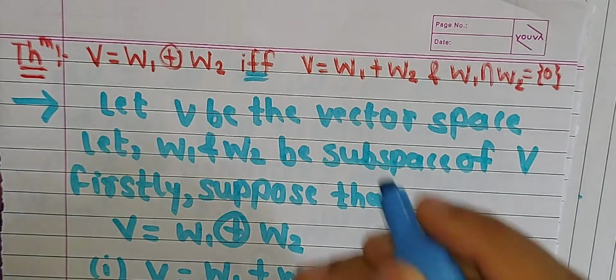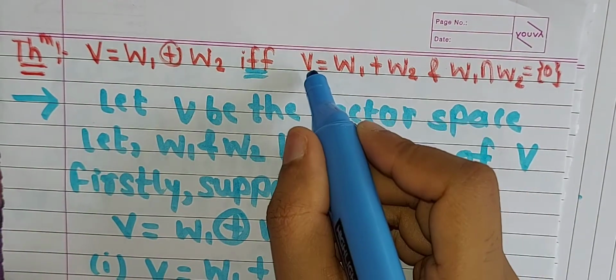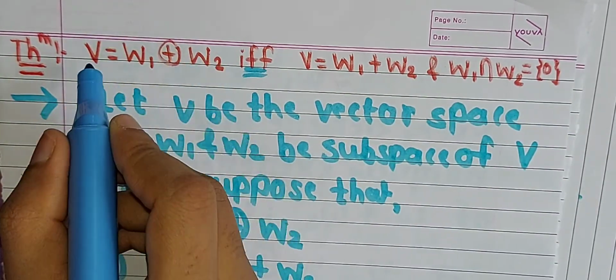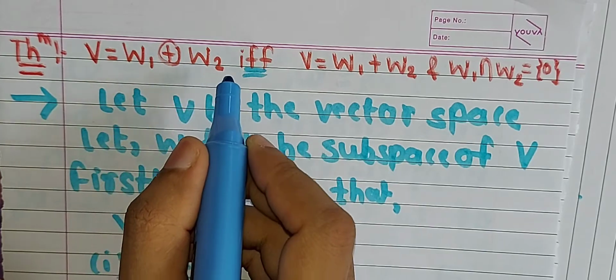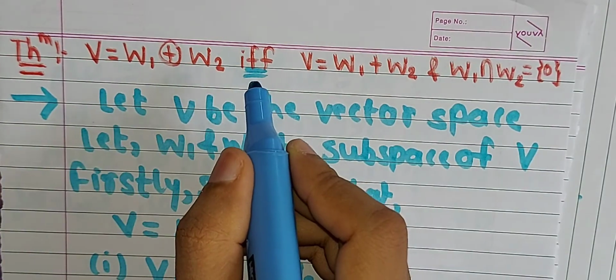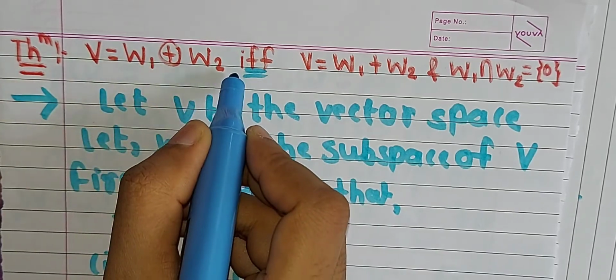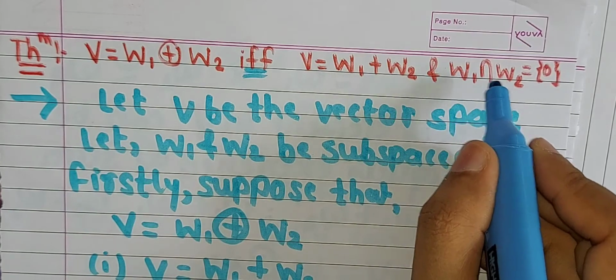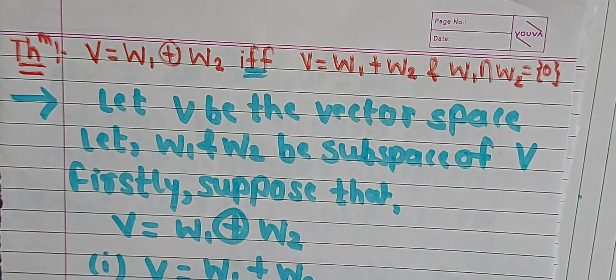Therefore, from the converse part, this condition is our supposition. Now, we have obtained this part also, V is equal to W1 direct sum W2. Hence, we have obtained both the parts. Hence, we can say V equal to W1 direct sum W2 if and only if V equal to W1 plus W2 and W1 intersection W2 is equal to singleton set 0.